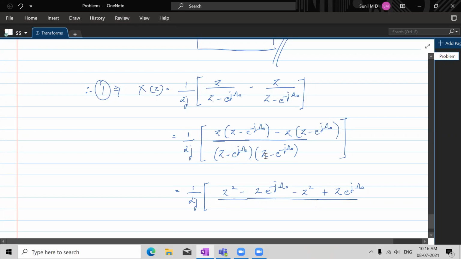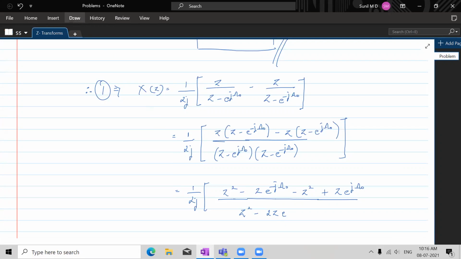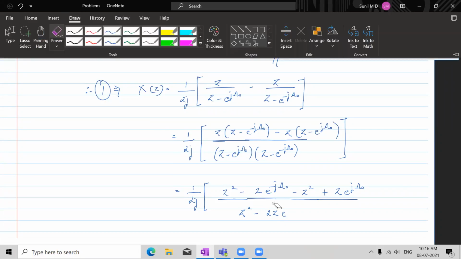A minus b, and these two, if we multiply, we're going to have z square minus 2z, what would this be? Let's do it this way. Just a minute.